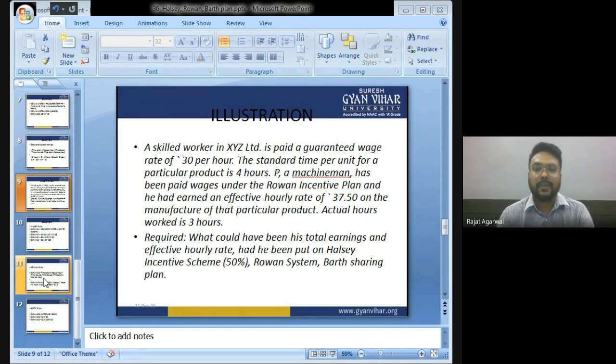Mr. P, a machine man, has been paid wages under the Rowan Incentive Plan and he has earned an effective hourly rate of 37.5 on the manufacture of that particular product.